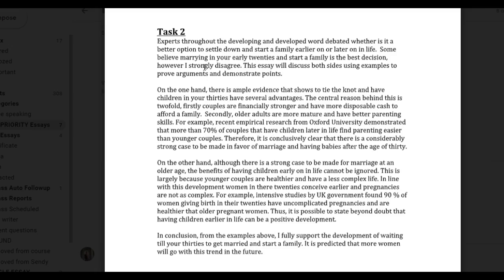So this way you're setting up your paragraphs and you're setting up how you're going to develop it. So yeah, it's true. It's easier on the mother to have a baby in her 20s. However, in the long run and in the grand scheme of things, it's better to have children in your 30s. So you have to express that in your introduction. Okay? I hope that answered your question. This was a really, really long correction. I hope it was helpful though.